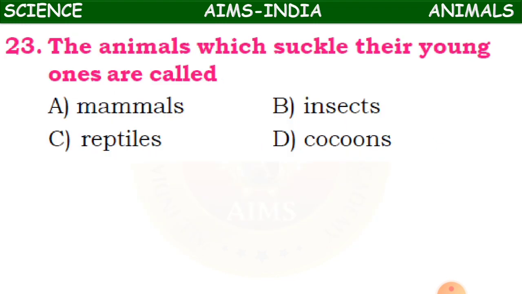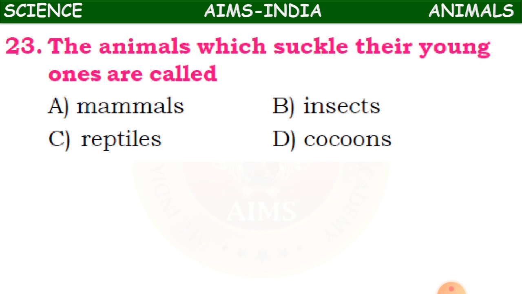Now 23rd question. The animals which suckle their young ones are called. Why do they suckle? They suckle the milk. So the animals which suckle their young ones are called either A mammals, B insects, C reptiles or D cocoons.